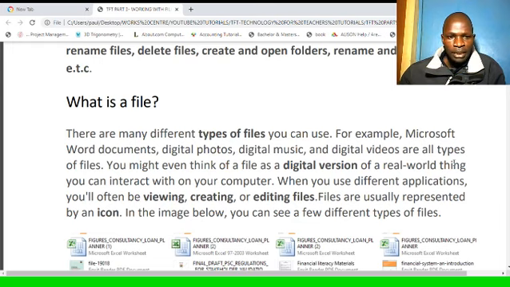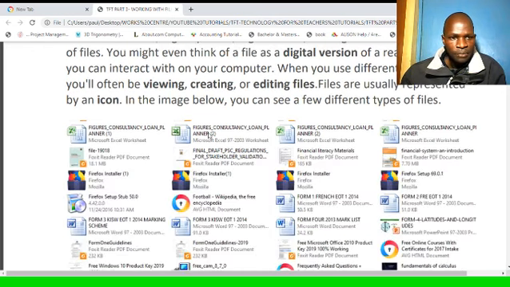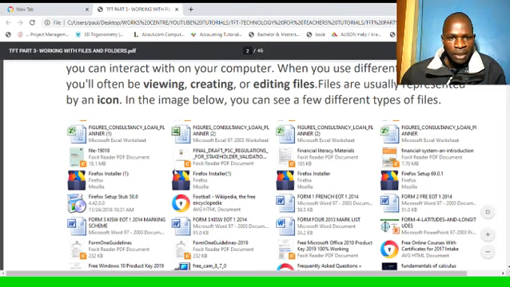When you use different applications, you will often be viewing, creating, or editing files. Files are usually represented by an icon. In the image below, you can see a few different types of files. This one is an Excel file. This icon is for Excel.